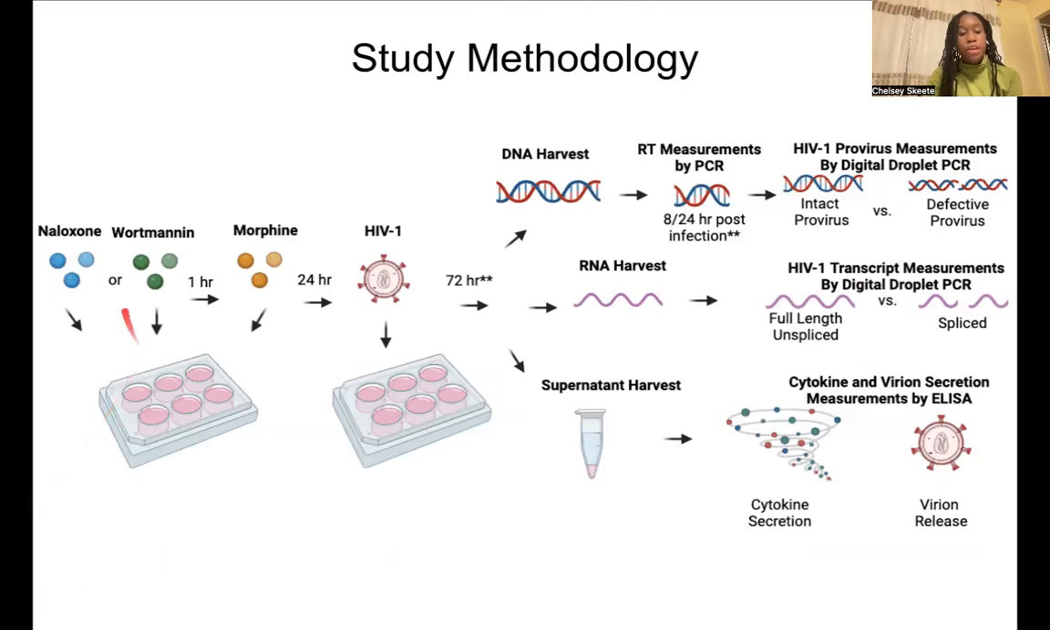Now, for our study, what we did is we pre-treated cells with either an opioid antagonist known as naloxone, or a PI3K inhibitor known as wortmannin, before the addition of morphine treatment for 24 hours. Cells were then infected with replication-competent HIV and then harvested 3 days post-infection for DNA, in which we measured provirus establishment and reverse transcripts, RNA, in which we measured full-length RNA that is unspliced, and supernatant, in which we measured cytokine secretion and virion release.